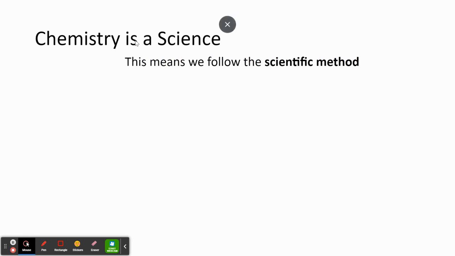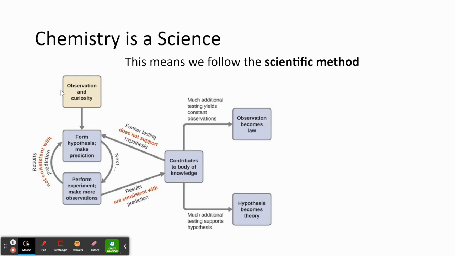When we talk about chemistry, chemistry is a science. That means we follow the scientific method. So when we look around us, we come up with some observations, and those observations lead to questions. From there, we would do some research and formulate some kind of hypothesis or make predictions about what the answer to our question might be.